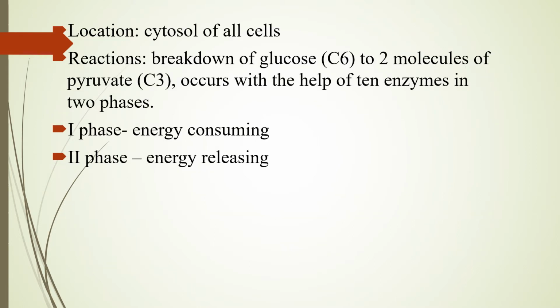Next comes the glycolysis proper. Location: it happens in the cytosol of all the cells, and the reactions mainly happen in two phases, phase 1 and phase 2. Phase 1 is energy consuming, also called the preparatory phase, and the second phase is energy releasing. Here the glucose molecule, which has 6 carbon atoms, will be broken down to 2 molecules of pyruvate, which has 3 carbon atoms, with the help of almost 10 enzymes, and in 2 phases.